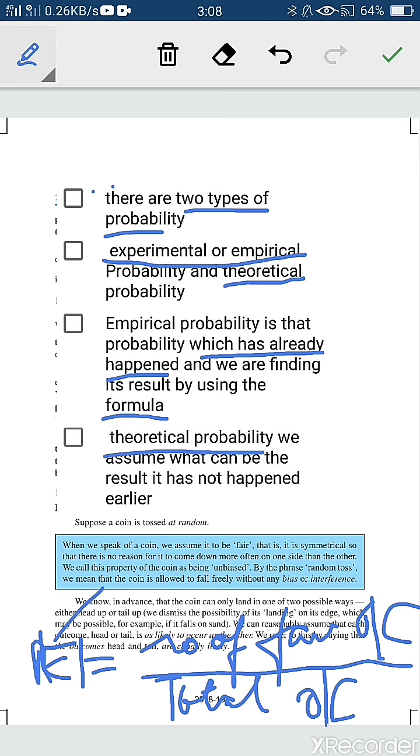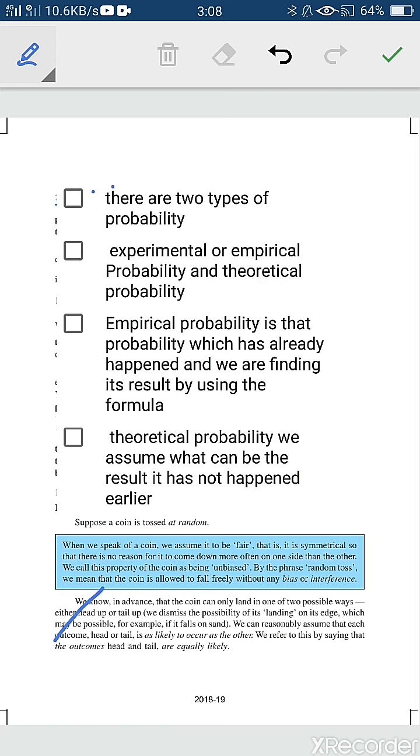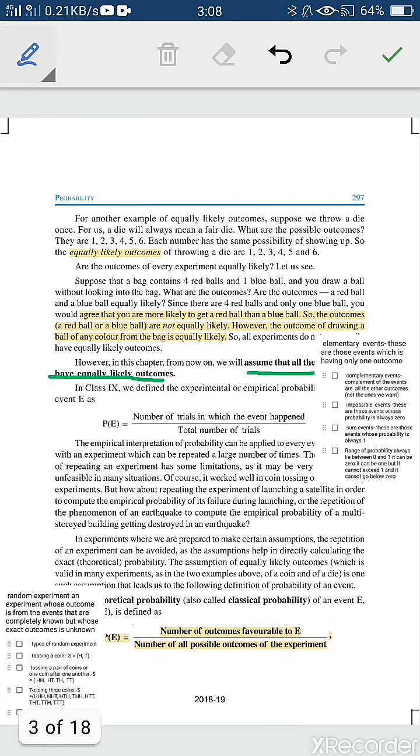Next is theoretical probability. What do you mean by theoretical probability? When we assume something but it has not happened earlier, when we assume its result but it has not happened earlier, then we use theoretical probability. In this chapter we are going to use theoretical probability. So I hope this definition is clear to each and every one of you. Now in the next page we are going to start with the topic, that is equally likely outcomes.